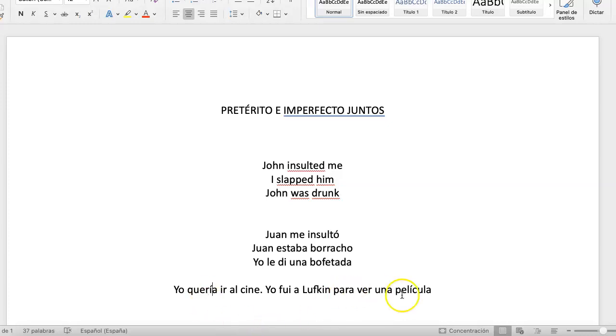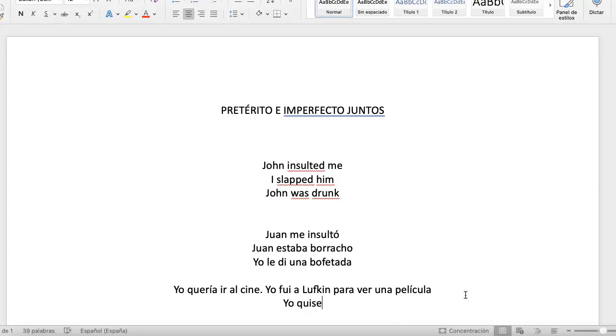For instance, when you use quise in preterite in a story, what you're saying is I tried, I wanted, but I stopped wanting it. So I tried and I didn't do it, right? So that's important. Verbs of intention, of desire, of thought are usually in imperfect, except when you want to specify that thought or that desire was over, it was completed, and it didn't last through the next sentence. It's over before the next sentence happens.